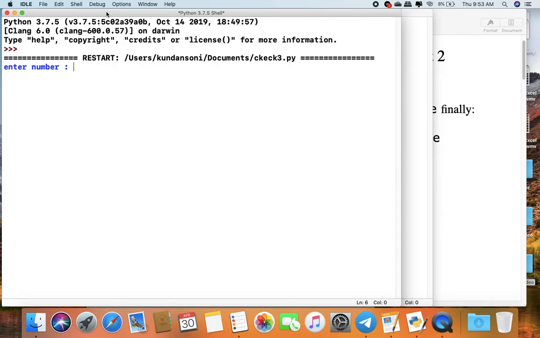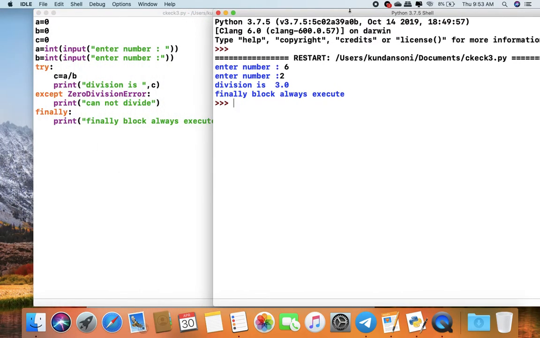First we run the program. Enter number a as 6, enter number b as 2. So output is 3, 6 divided by 2 is 3, and the finally block is executed.